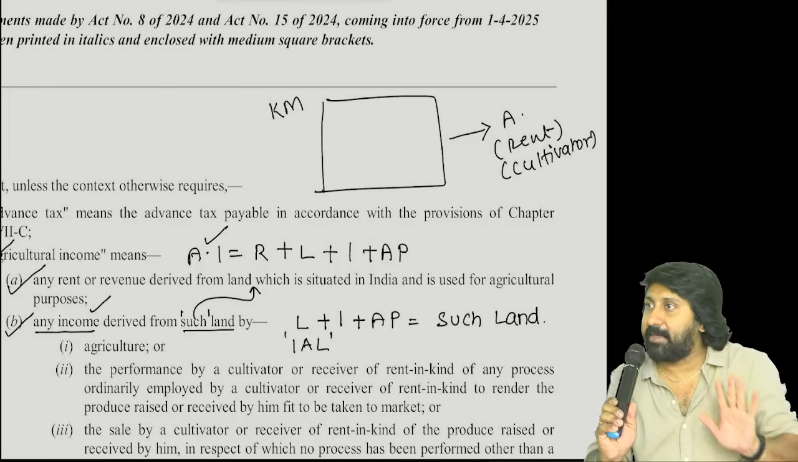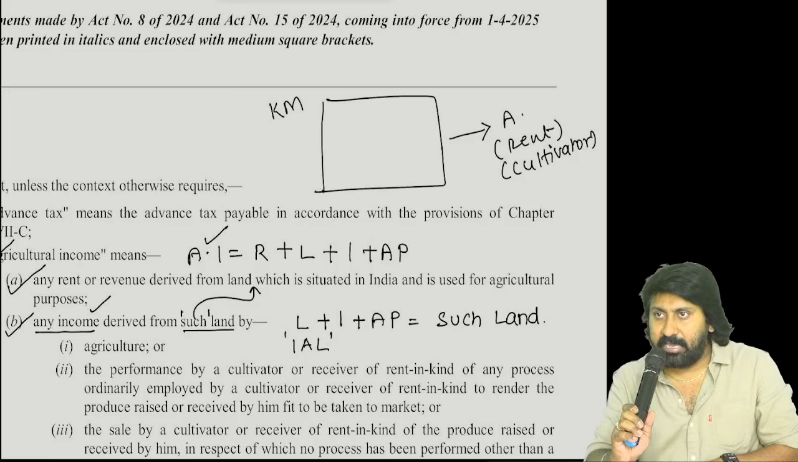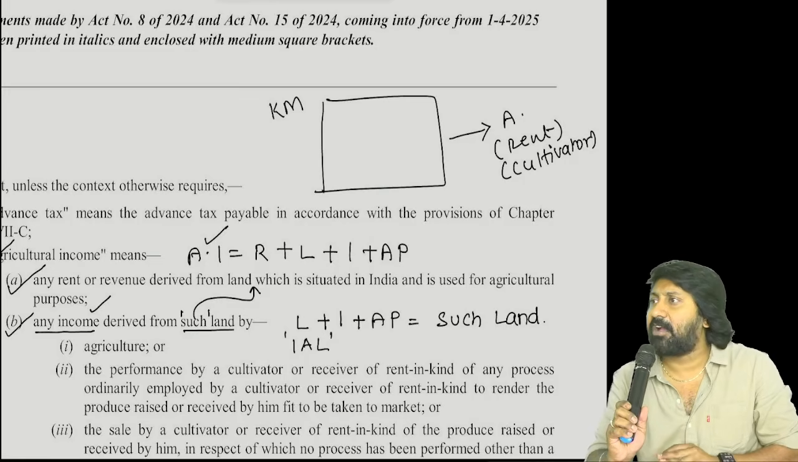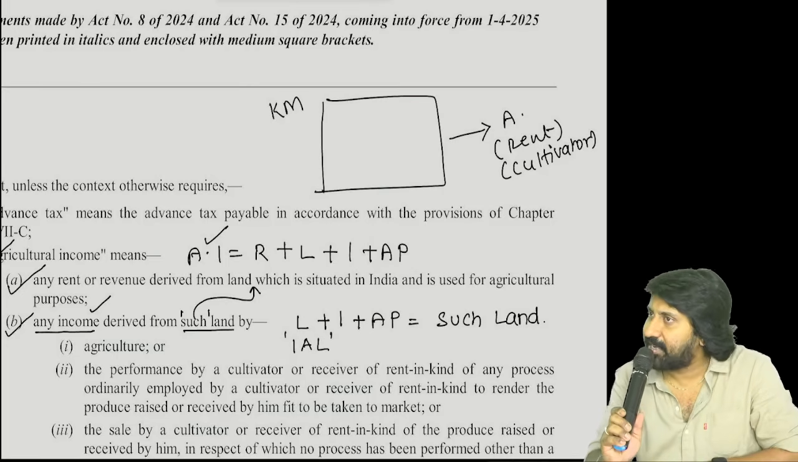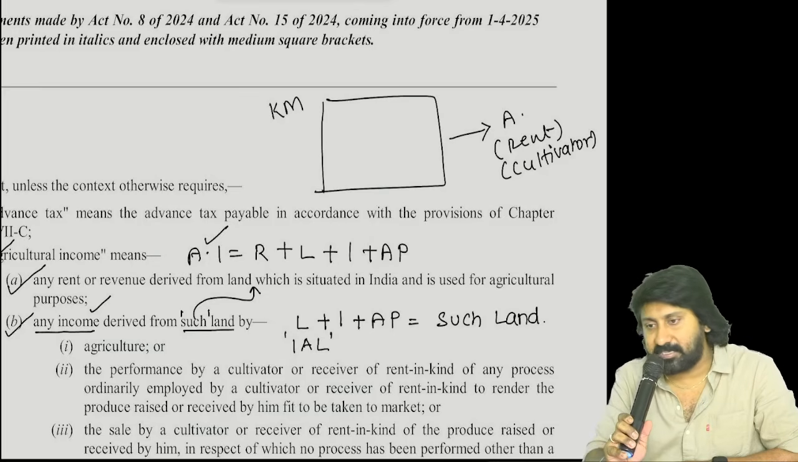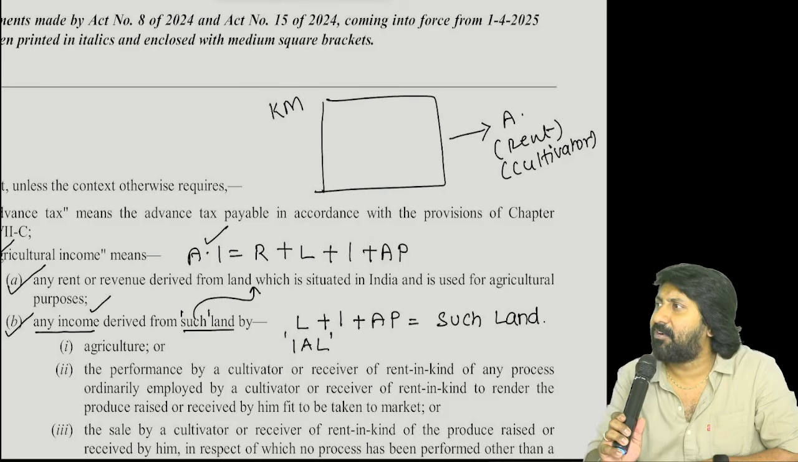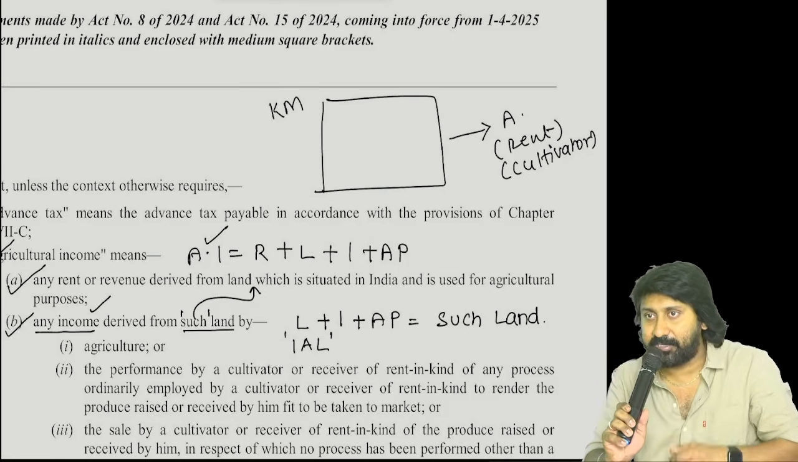Two ways they will pay me rent. Number 1, every year they will pay me 1 lakh or 1.5 lakh rent for using the land. Listening? But generally agriculturists don't do like that, because farmers don't have cash.